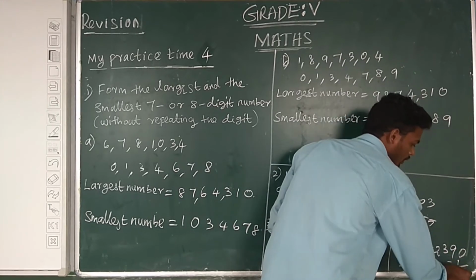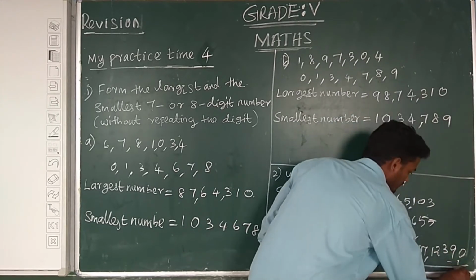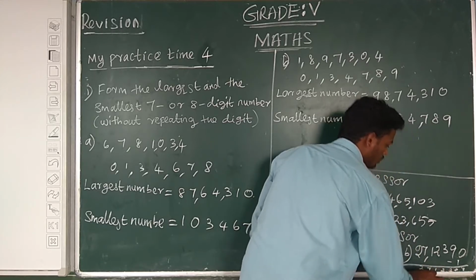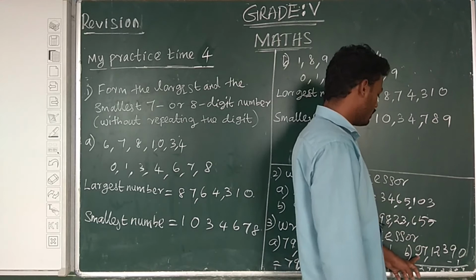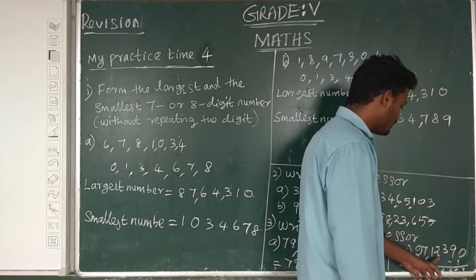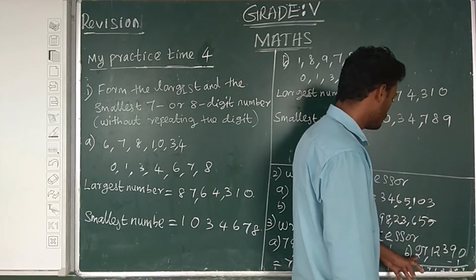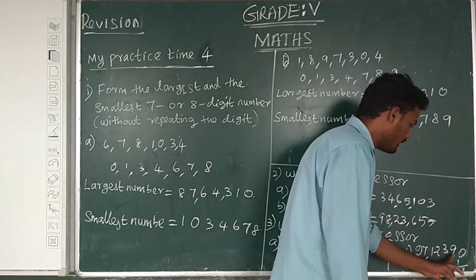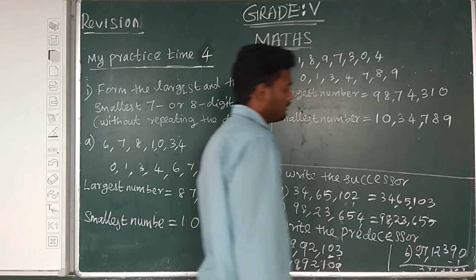10 minus 1 is 9. 10 minus 1 here is 8. Then 8, 3, 2172. Therefore, the predecessor of 27,12,390 is 27,12,389.